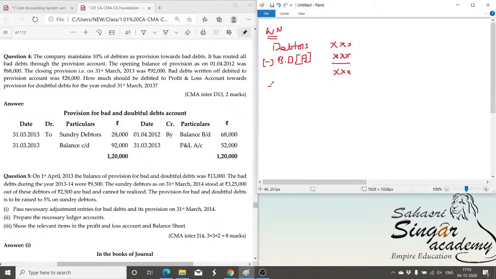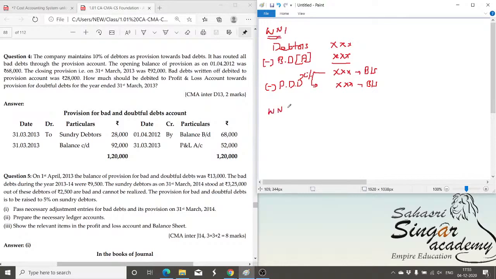And you have to create the PDD, provision for doubtful debts, based on this. Usually this will be some percentage, X percentage. This will appear in the balance sheet. The debtors will appear on the asset side and PDD on the liability side, or it will be subtracted from the debtors and the value put in the outer column. This is working note number 1.